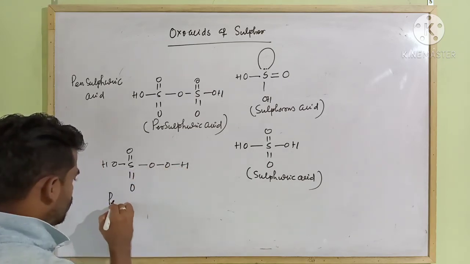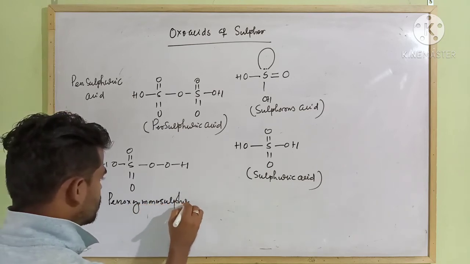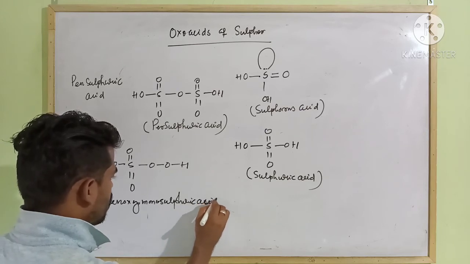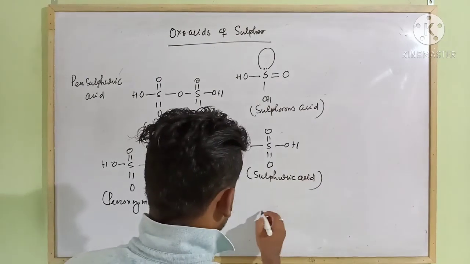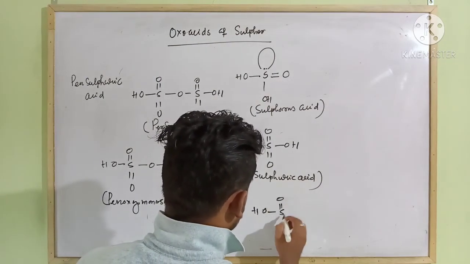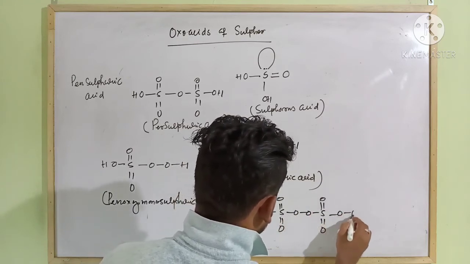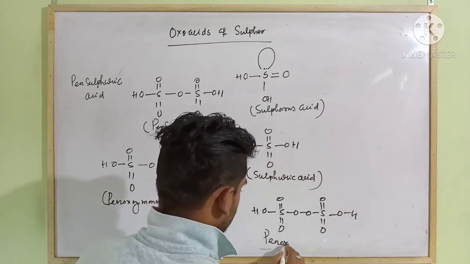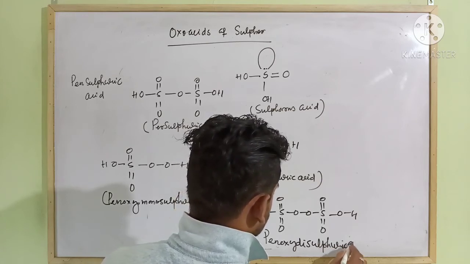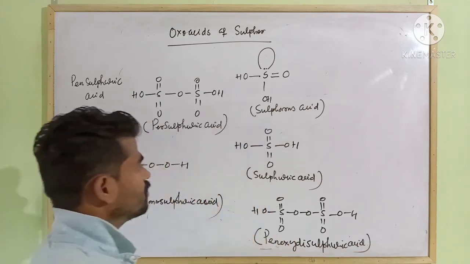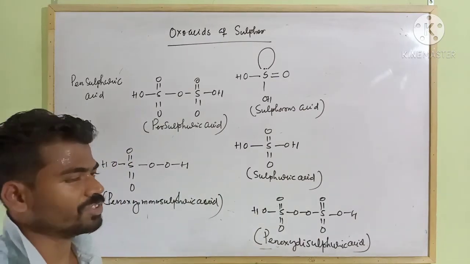This one is called peroxymonosulfuric acid. Then peroxydisulfuric acid will be OH, S, double bond O, S, double bond O, OH. This is called peroxydisulfuric acid. So these are a few structures of oxoacids of sulfur.